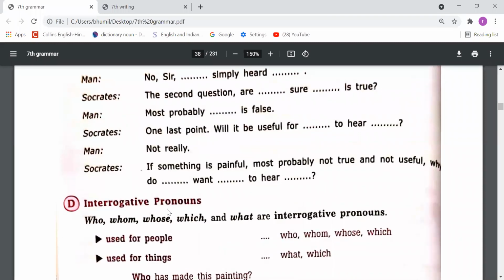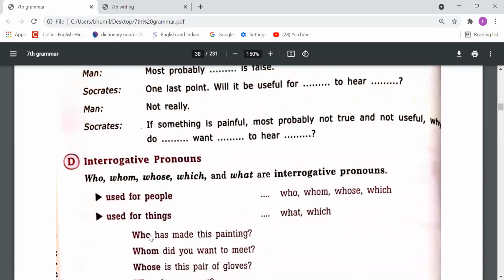Now please come to the interrogative pronouns. Who, whom, whose, which, and what are interrogative pronouns, used for people and for things. Whenever we use who, whom, whose, which, and what for making an interrogative sentence, these words are called interrogative pronouns.